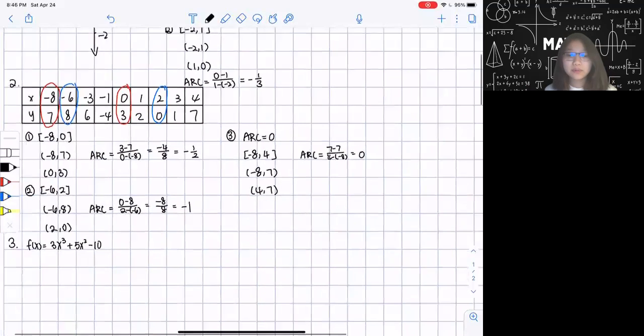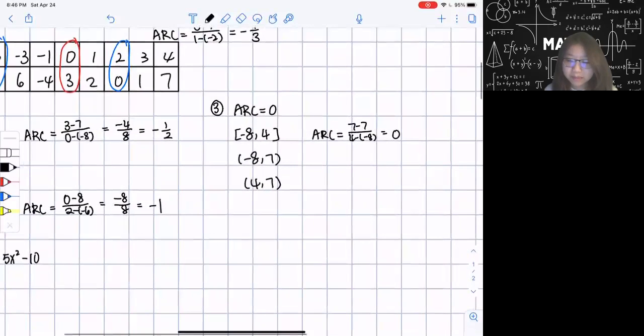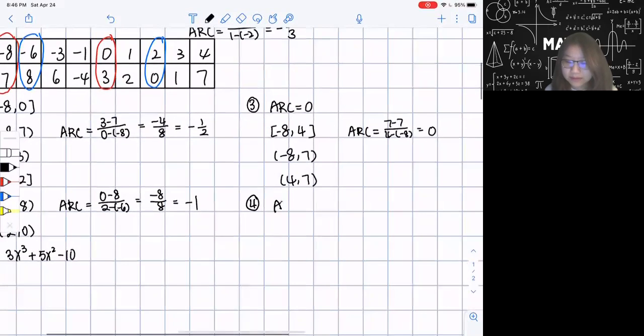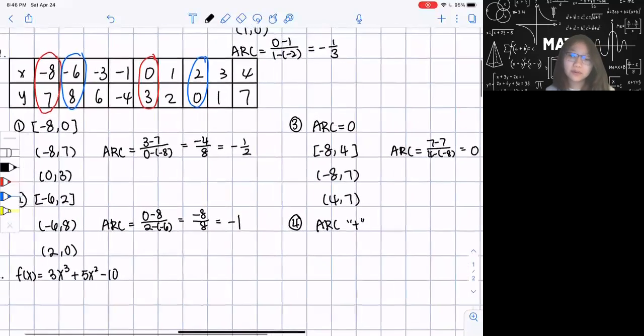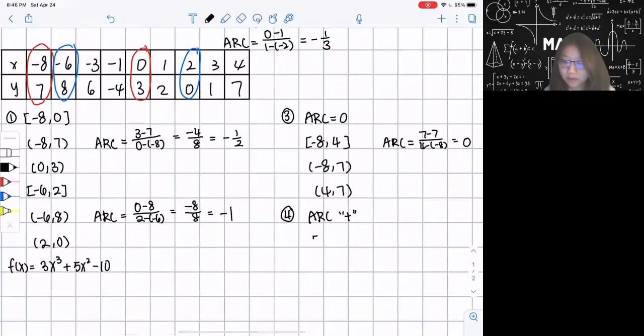Another one will be an average rate of change that's positive. In this case, let's just say the average rate of change is positive. I could give you an example from -1 to 4.